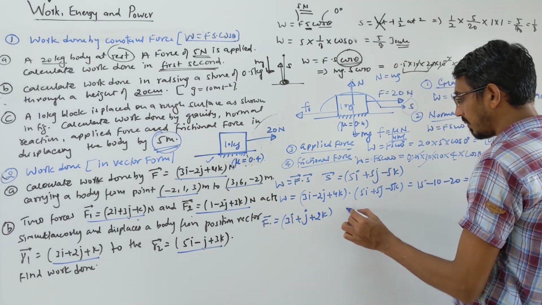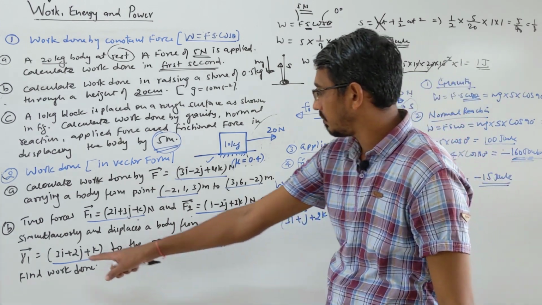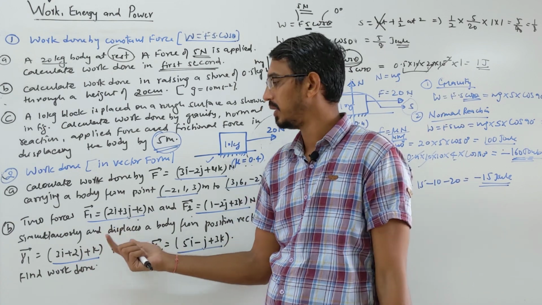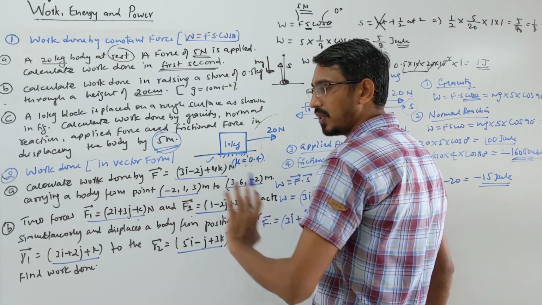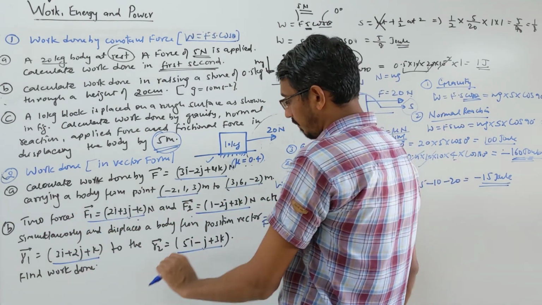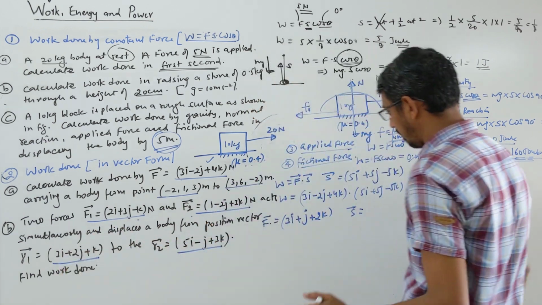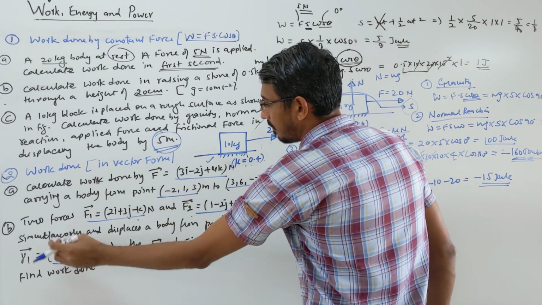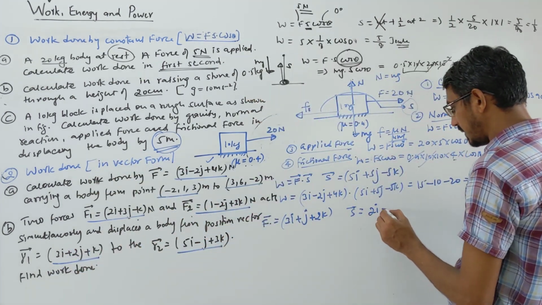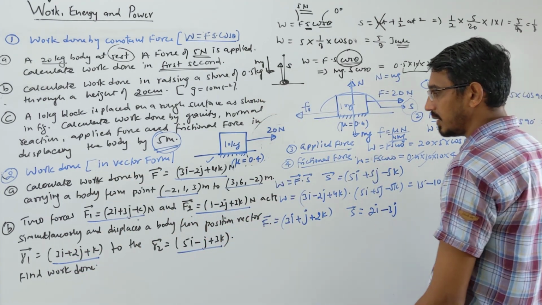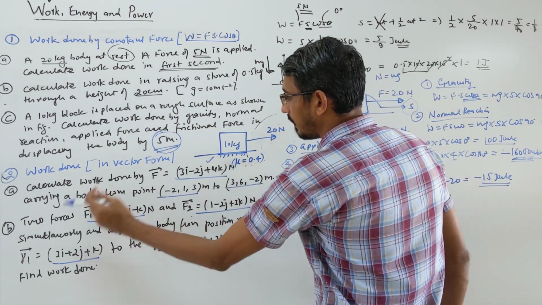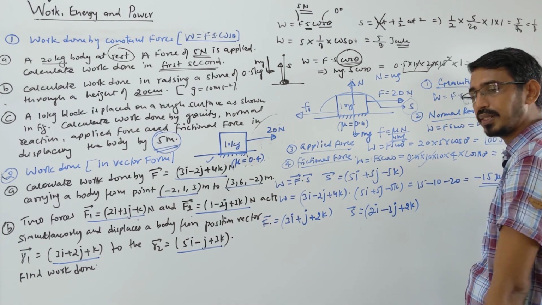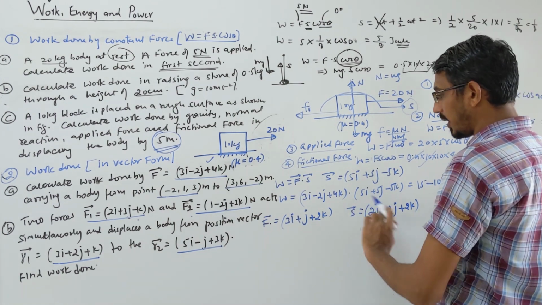Now find the displacement. What is displacement? We are displacing from this point to that point. Like here coordinates were given, here directly vector form is given, same thing only, no big problem. Final minus initial, okay. 5i minus 3i means 2i. Minus j minus 2j becomes minus 3j. 3k minus k becomes 2k. So that's your displacement vector, right? Okay, so you have to take the dot product of these two only.